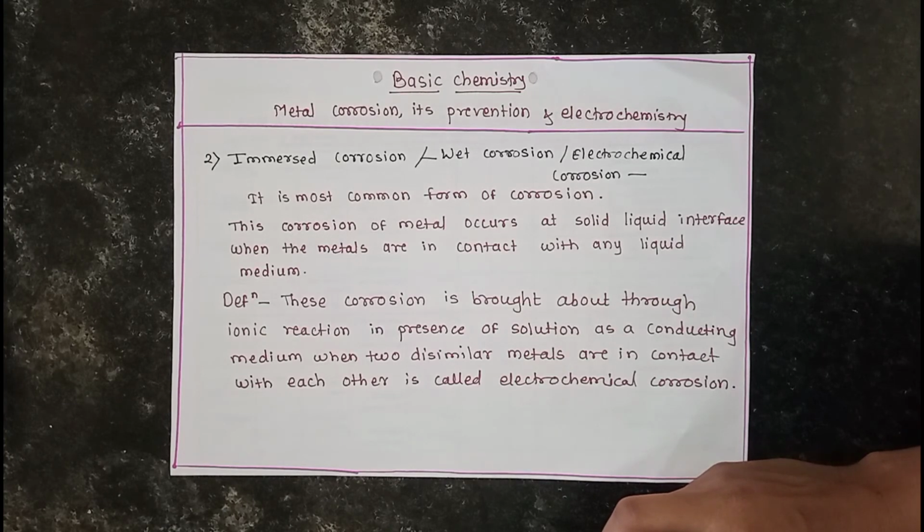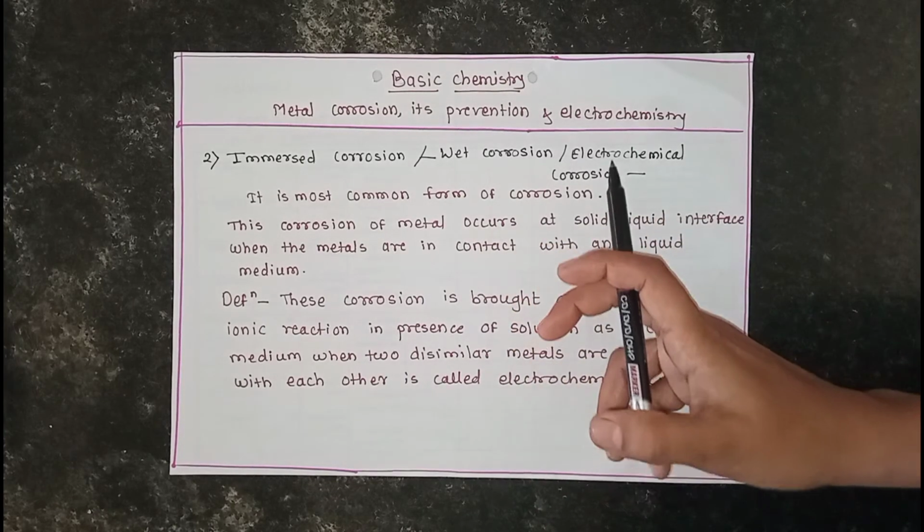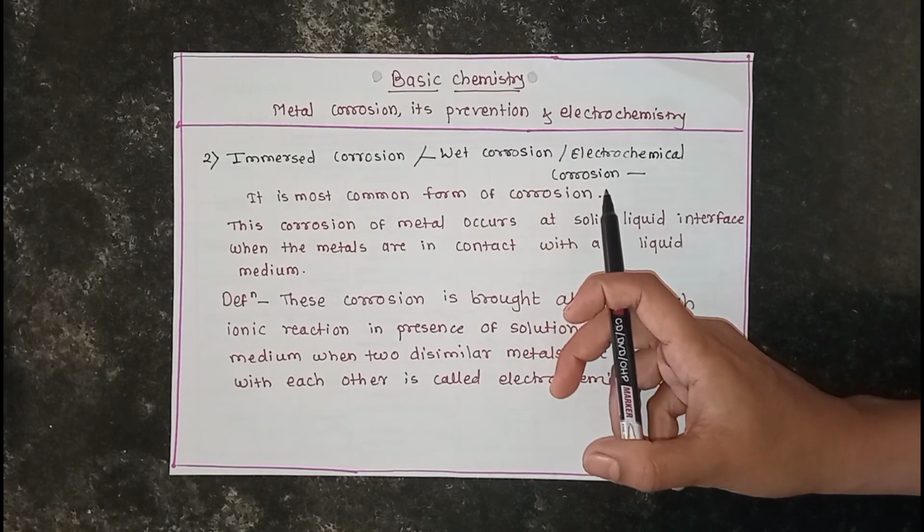This corrosion has two types. The first type we discussed in the last video: atmospheric corrosion, also called dry corrosion or direct chemical corrosion. In today's session, we discuss the second type of corrosion, immersed corrosion, also called wet corrosion, or electrochemical corrosion.